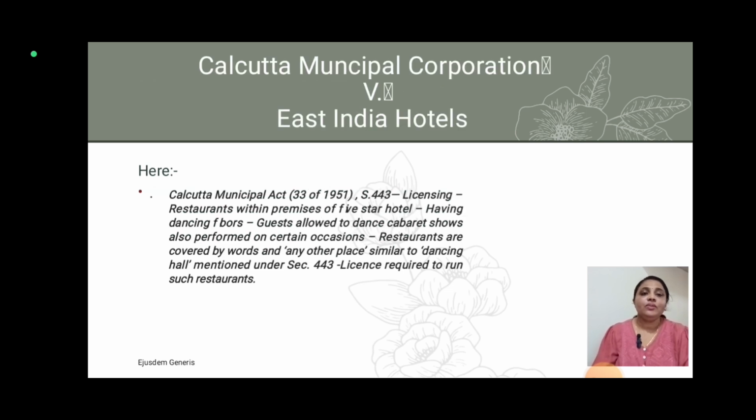Now the next case is Calcutta Municipal Corporation versus East India Hotels. So here you can see Section 443, licensing restaurants within the premises of five-star hotels having dancing floors. Guests were allowed to dance there. The contention before the court was whether the restaurants and the dance floors come under the same category, or whether a license is needed for this.